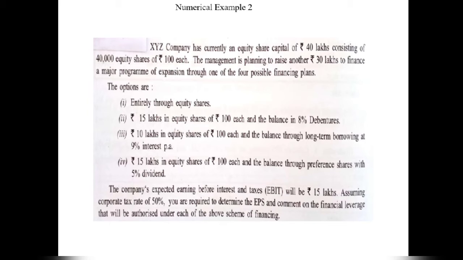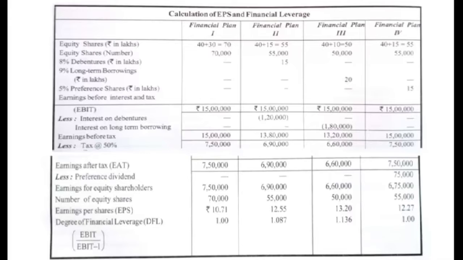The company's expected earnings before interest and taxes (EBIT) will be rupees 15 lakhs. Assuming a corporate tax rate of 50%, you are required to determine the EPS and comment on the financial leverage that will be authorized under each of the above schemes of financing. So students, let us see the solution for numerical example number 2.